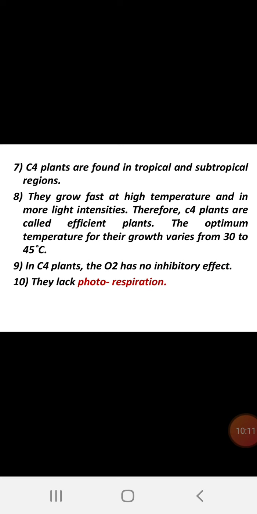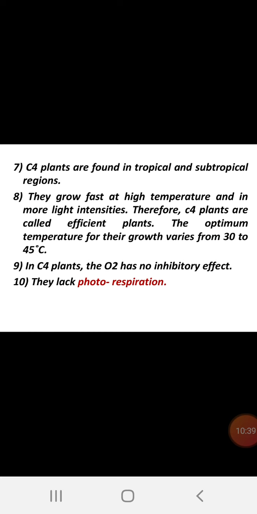C4 plants are found in tropical and subtropical regions, means they are modified and well adjusted, usually present in tropical and subtropical regions, not in temperate zones. They grow fast at higher temperature and high light intensity, means they require more light.